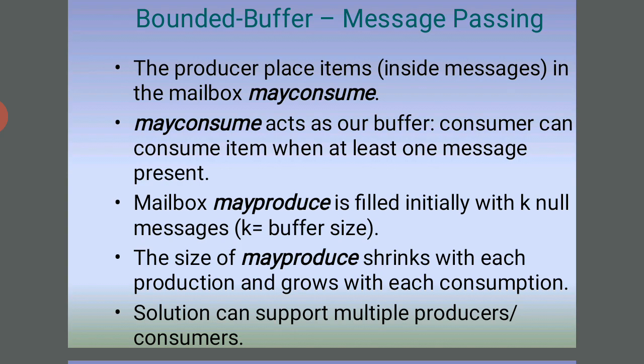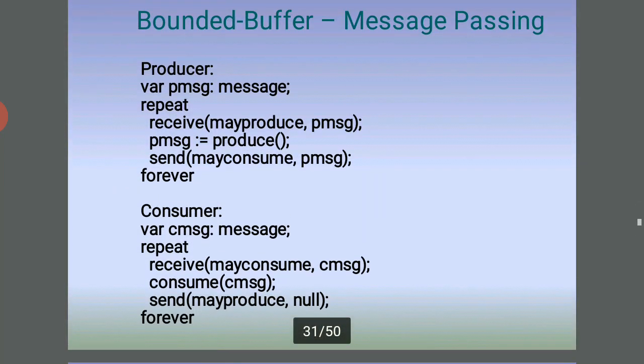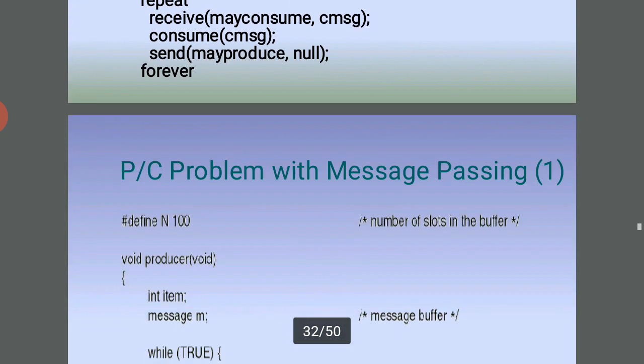So the size of the message queue shrinks with each production and grows with each consumption. The solution can support multiple producers and consumers. So bounded buffer message passing: here the producer receives messages and repeatedly sends the message. The consumer repeatedly receives the message and sends it back, forever.